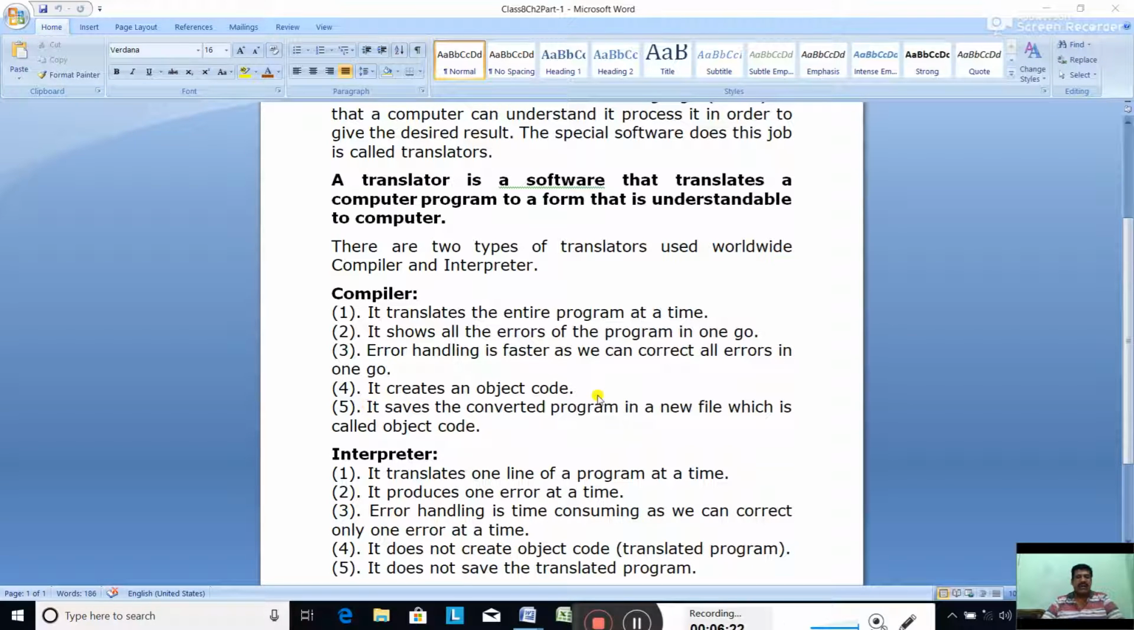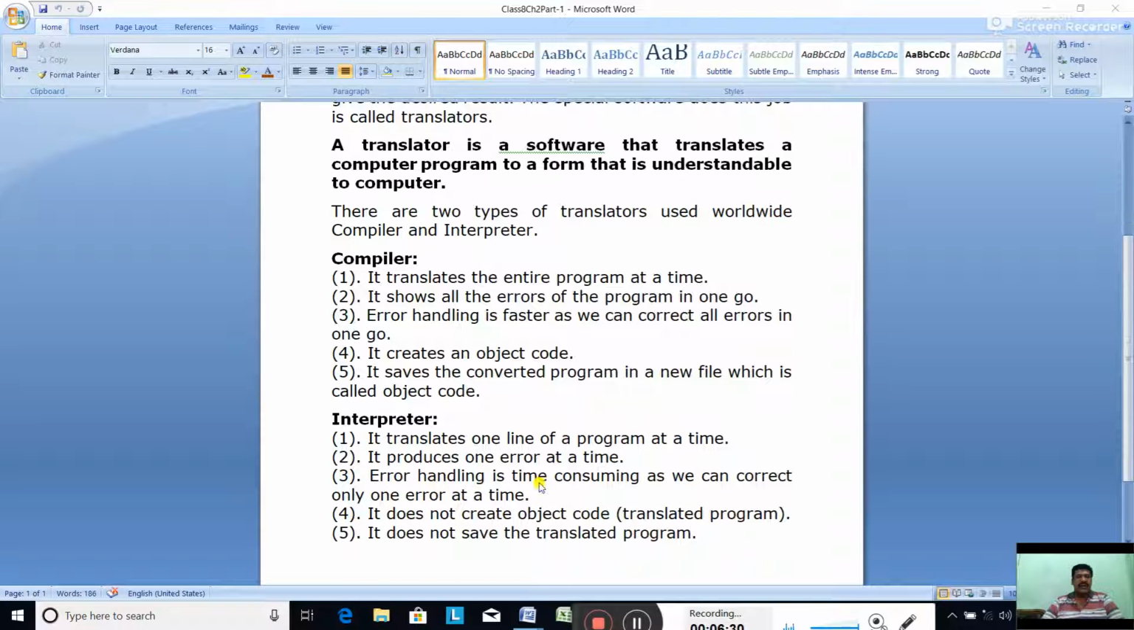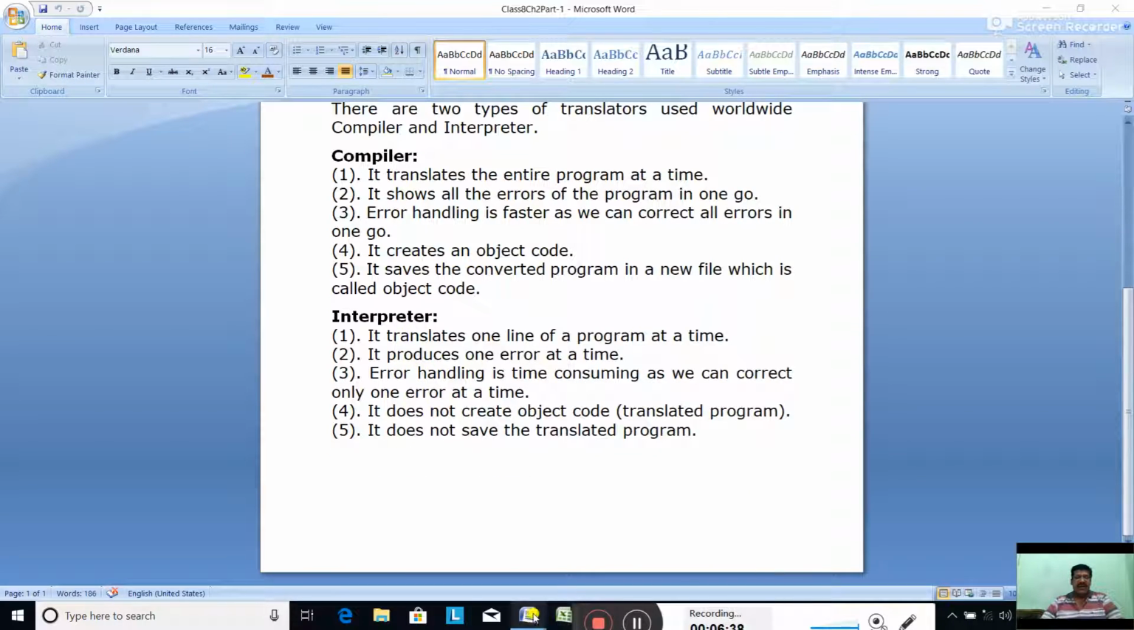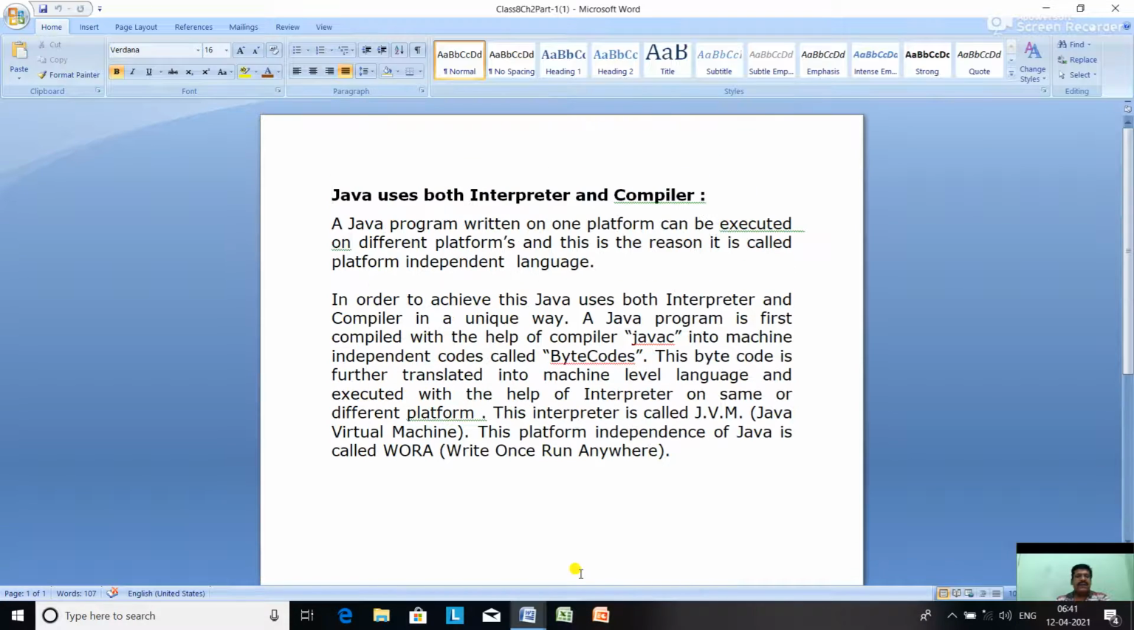The compiler creates an object code. The interpreter does not create object code. And the last difference: the compiler saves the converted program in a new file which is called object code, and the interpreter does not save the translated program. So how many differences can you write? Five differences. Alright.